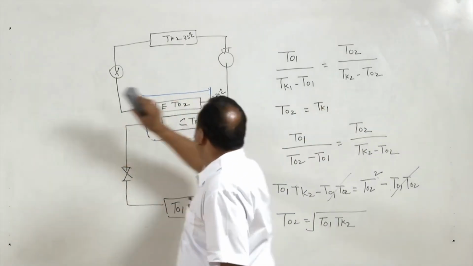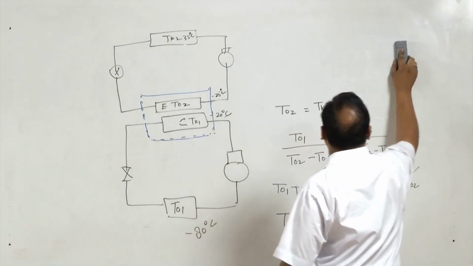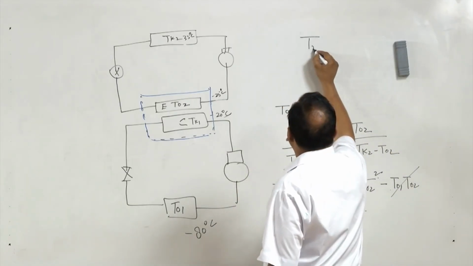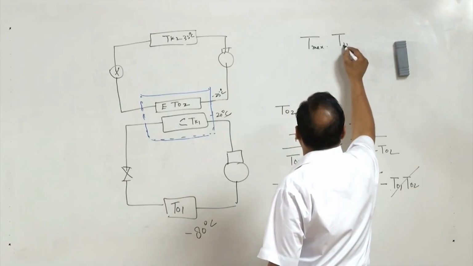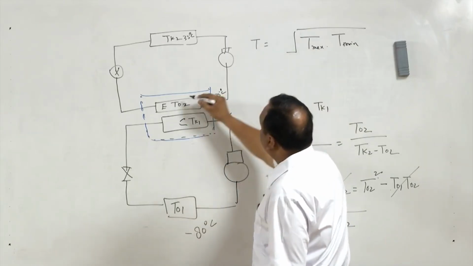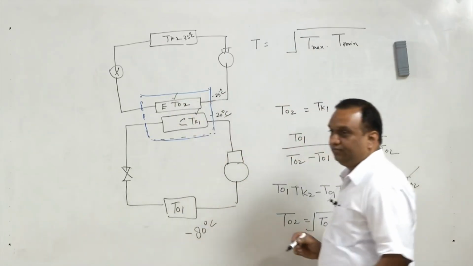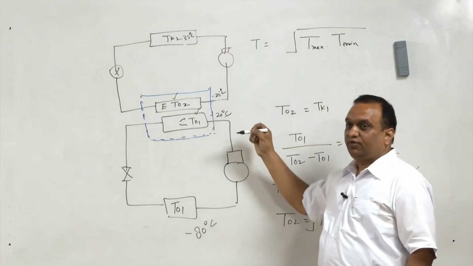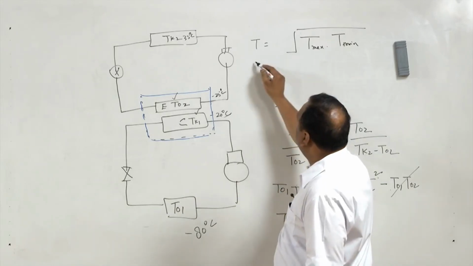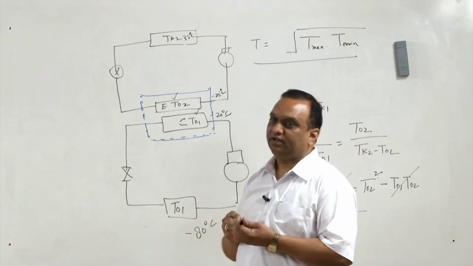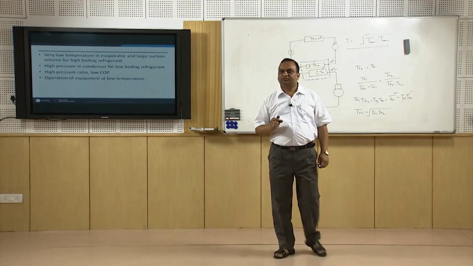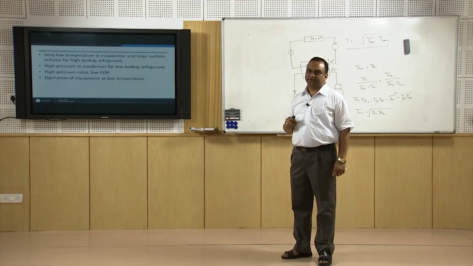So, if I want to develop a cascading system for a temperature range of T max and T minimum, then the square root of T max multiplied by T minimum is going to be the temperature of the evaporator or condenser of the high pressure or low pressure cycle. For the sake of heat transfer, we can make some adjustment in the temperature values, so that we can attain the design of a realistic system. So, that is all for today's lecture. In the next lecture, we will solve a typical example on vapor compression systems. Thank you.